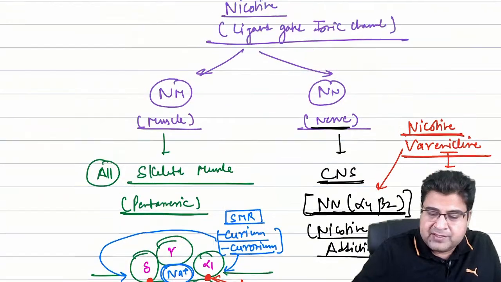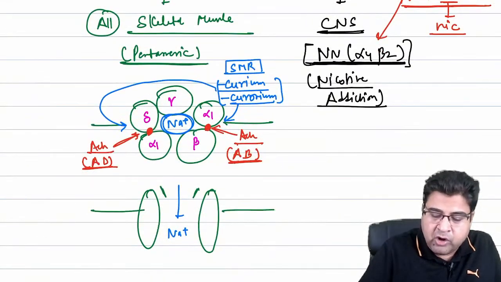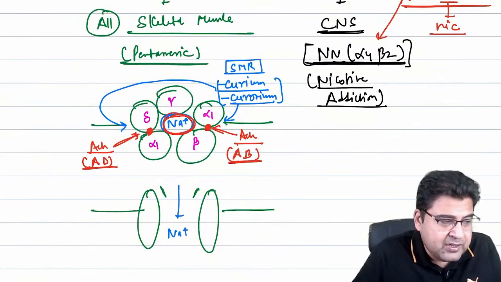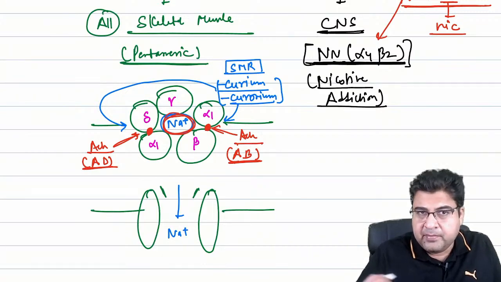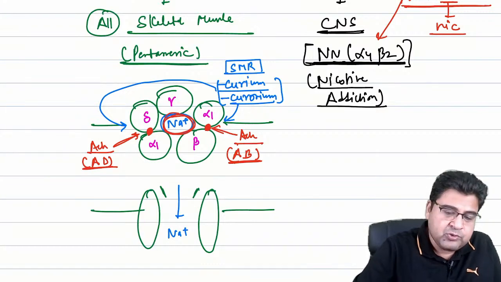Right? So this is a receptor that is associated with sodium, not potassium. The nicotine receptor is associated with sodium, not potassium. That's why the answer to this question is not the nicotinic receptor.